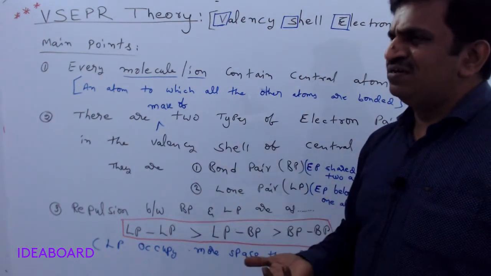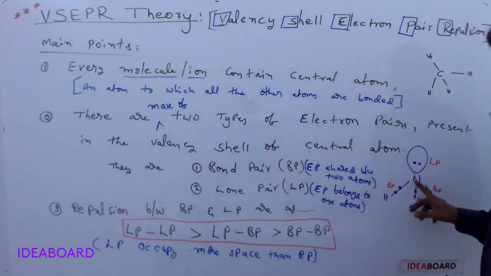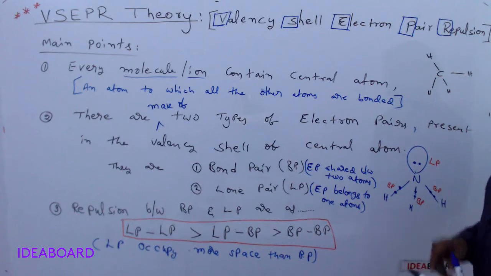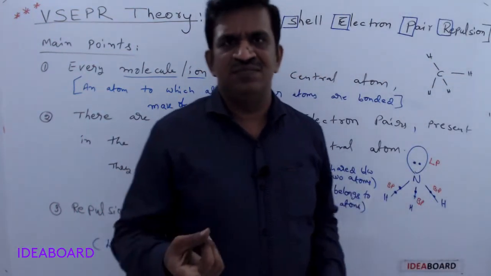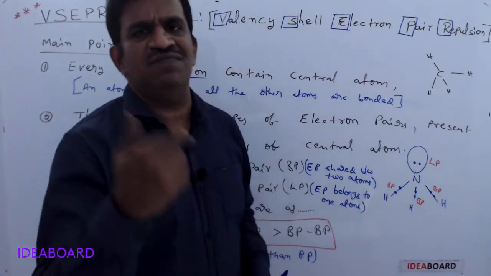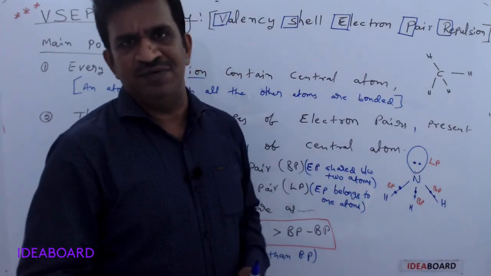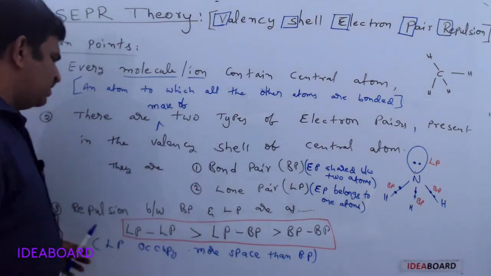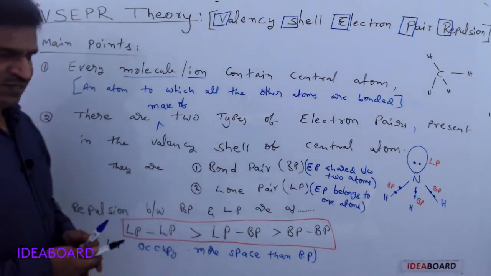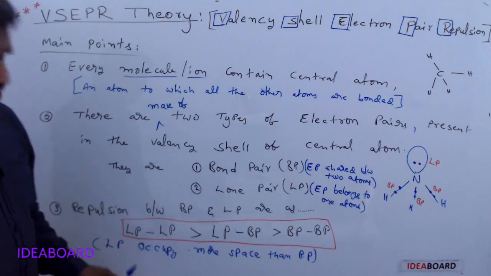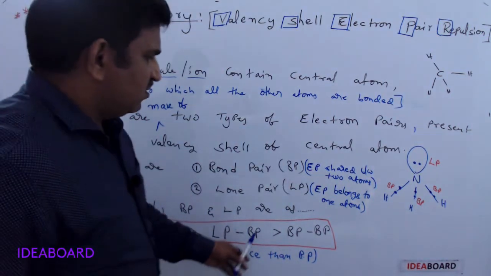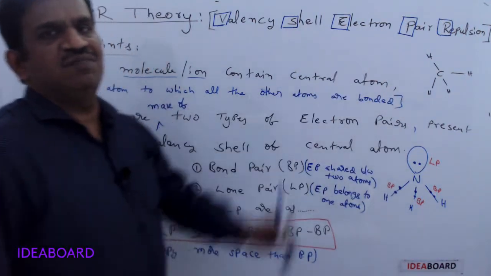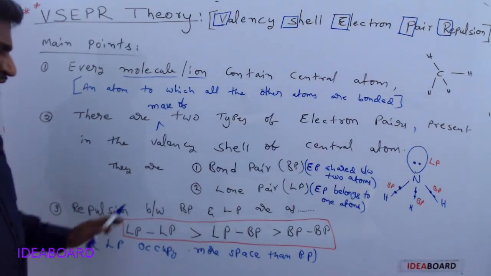What is a bond pair? It is the electron pair which is shared between two atoms. And what is a lone pair? It belongs to only one atom. They are not participating in the bonding. They are present only in the valence shell of the central atom or a bonded atom, whichever it may be. And how are the repulsions present between them? Lone pair-lone pair repulsions are always greater than lone pair-bond pair, which is greater than bond pair-bond pair. So what happens, sir?